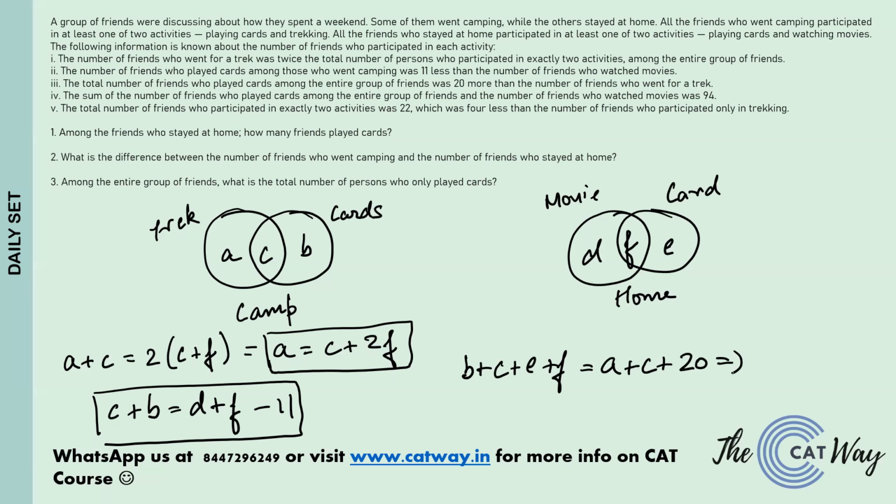If you solve this equation further, what do we get? We get B plus E plus F is equal to A plus 20. This is basically the third equation that we have got.